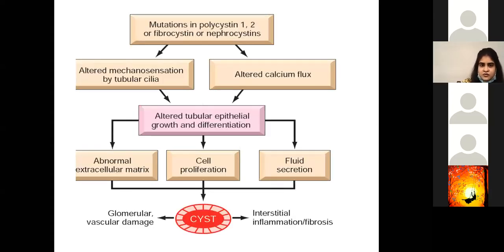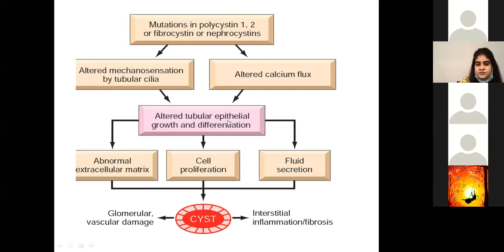Okay, so as I talked about earlier, if you have mutations in polycystin 1 and 2, you have altered mechanosensation of tubular cilia and you have altered calcium flux. As we talked about, cell-to-cell interaction and cell-to-matrix interaction are being destroyed, as well as calcium channels, which polycystin 2 looks over. So in totality, what does it do?